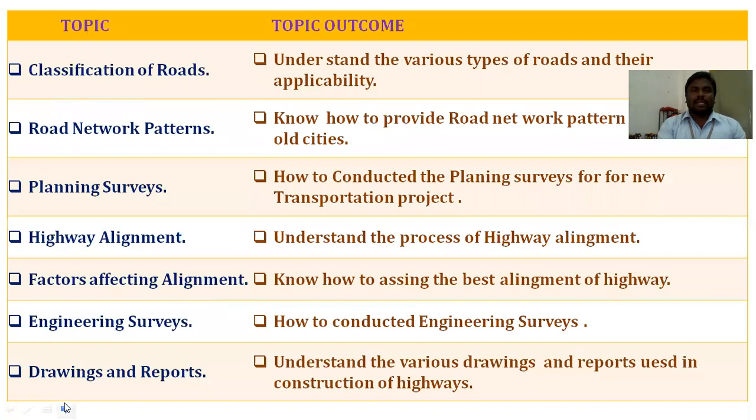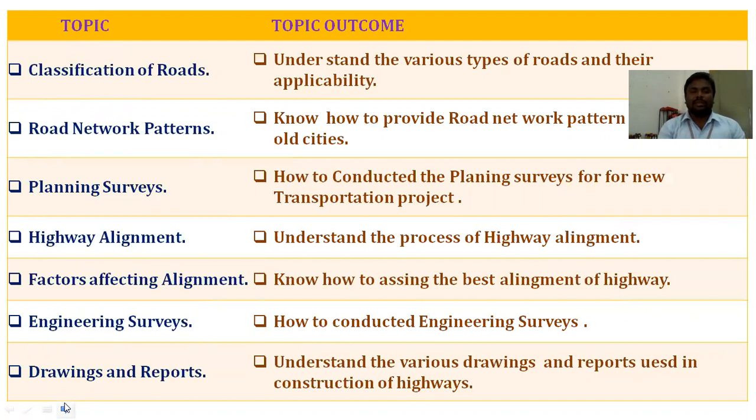The particular topics and their outcomes are as follows. First, classification of the roads: the outcome is that students can understand the various types of roads and their applicability. Second, road network pattern: know how to provide the road network pattern for new cities and old cities. Next, planning surveys: students can understand the various surveys to be conducted for a new transportation project. Highway alignment: students can know how to align the highway.